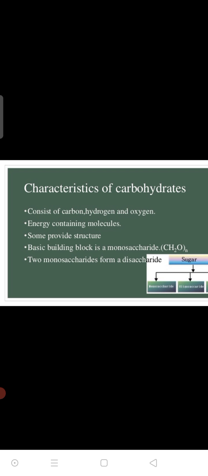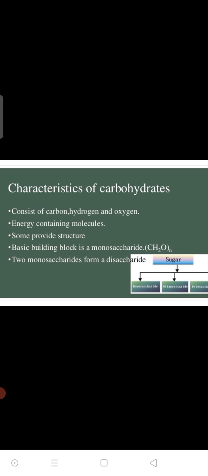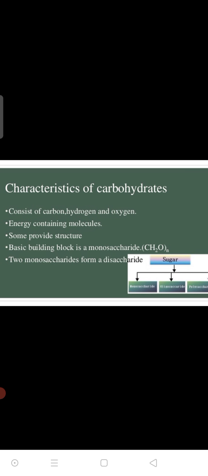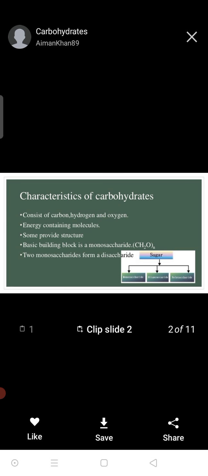Some basic characteristics of the carbohydrates are: they consist of carbon, hydrogen and oxygen. They are energy-containing molecules, and some provide structure. The basic building block of a carbohydrate is the monosaccharide, CH2O. Two monosaccharides form a disaccharide. Carbohydrates are classified into monosaccharides, oligosaccharides and polysaccharides.